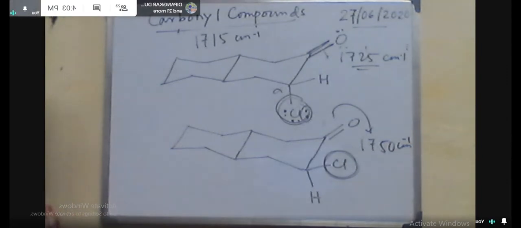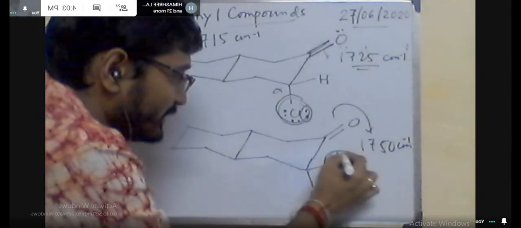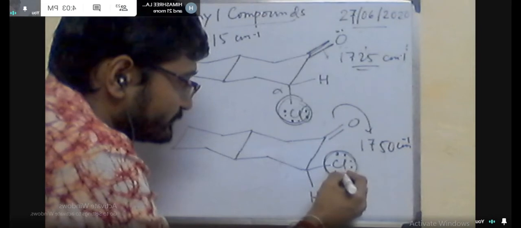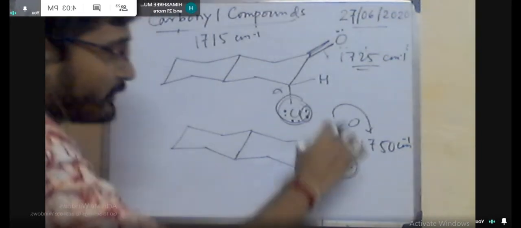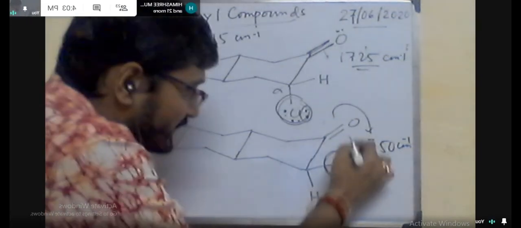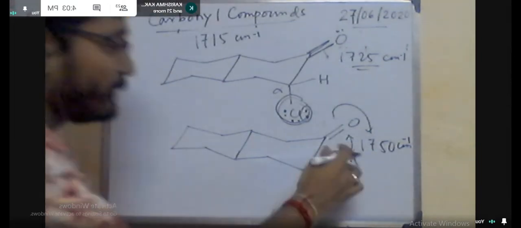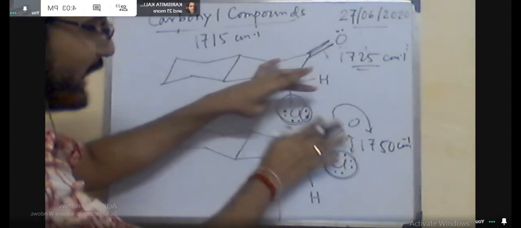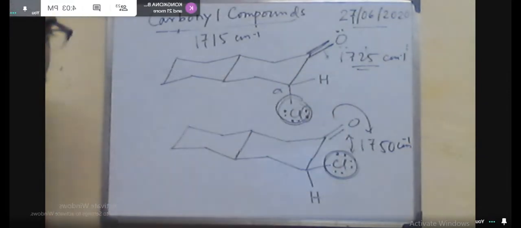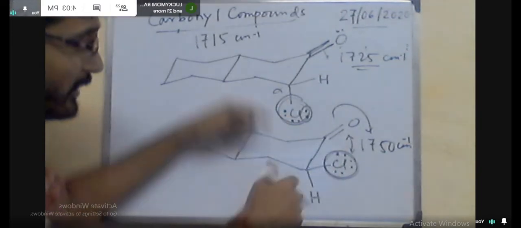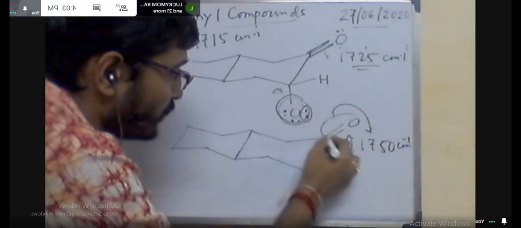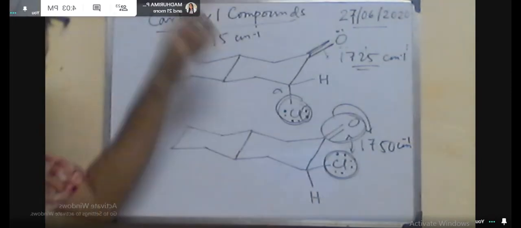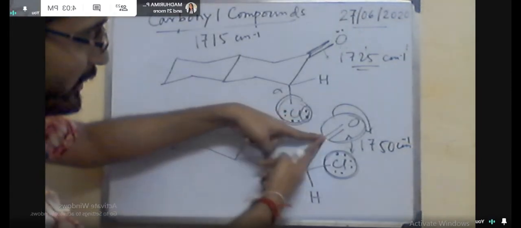So when the bond will be steeper, you know the reason: this external angle is increasing. That means the C double bond O character is now to some extent C triple bond O. That means the sp character is increasing when the Cl group is situated in the equatorial position. So when the sp character is increasing, the K value will be increased and the stretching frequency will be increased. So depending upon two different positions, the stretching frequency of the C double bond O will be changed. These are the different parameters involved in carbonyl systems.